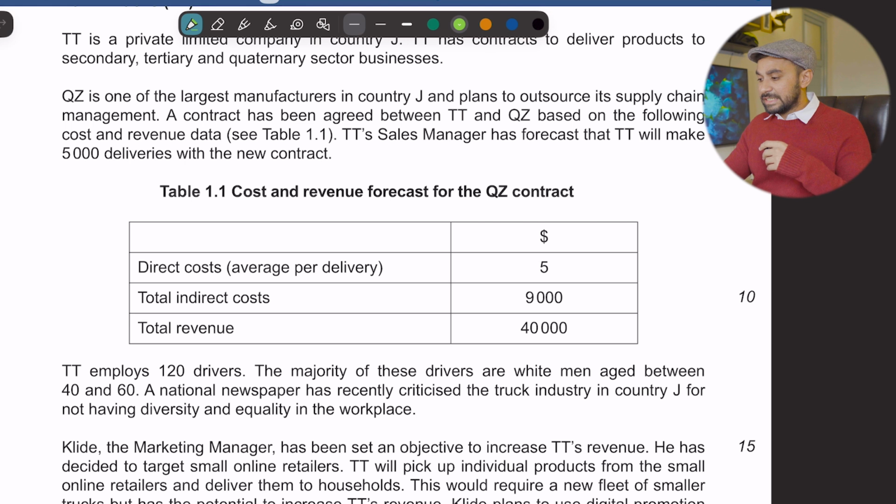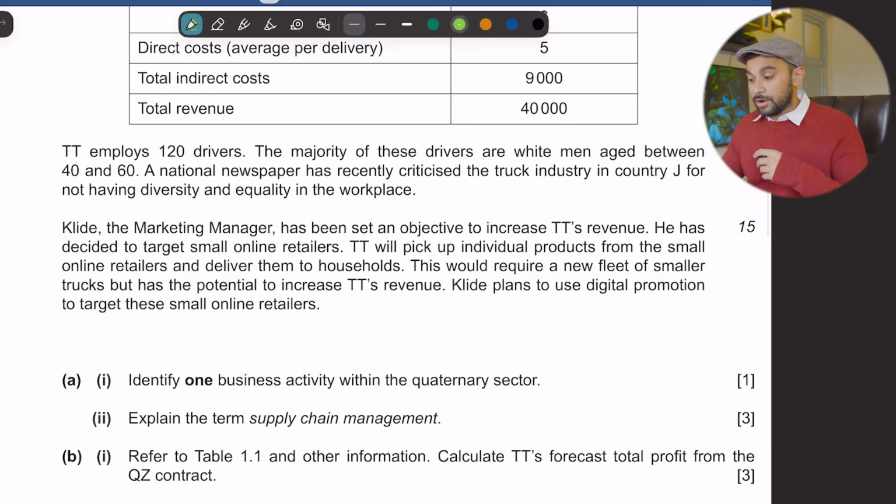और ऊपर लिखा हुआ है TT's sales manager has forecast that TT will make 5,000 deliveries with the new contract. So this is a big contract. Okay, that's kind of cool. TT को ये contract मिलने वाला है. फिर okay, TT की कुछ details हैं in the